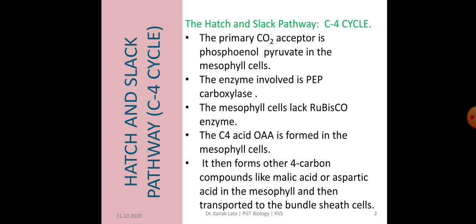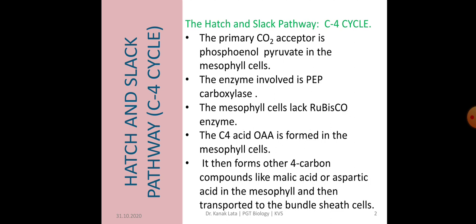In C4 cycle, that is in Hatch and Slack pathway, the primary acceptor of carbon dioxide is phosphoenol pyruvate in the mesophyll cells. And here the enzyme involved is phosphoenol pyruvate carboxylase, also called PEP carboxylase. In the mesophyll cells, Rubisco is not present here.